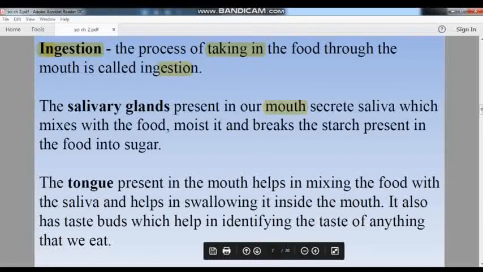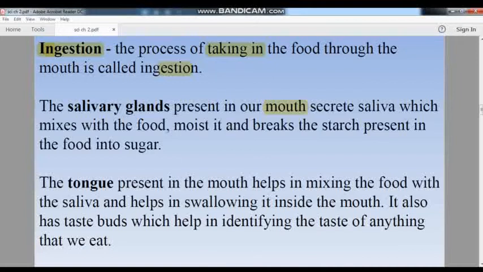Now when we are taking in the food, we are taking it in with our mouth. In the mouth there is saliva, which is secreted by the salivary glands, and these glands are generally found near the tongue area. What is the use of saliva? It makes the food moist, mixes with the food, and breaks down the starch. Starch is present in the food we are taking in. In what type of food will starch be present? That is wheat, rice. So this type of food contains starch.